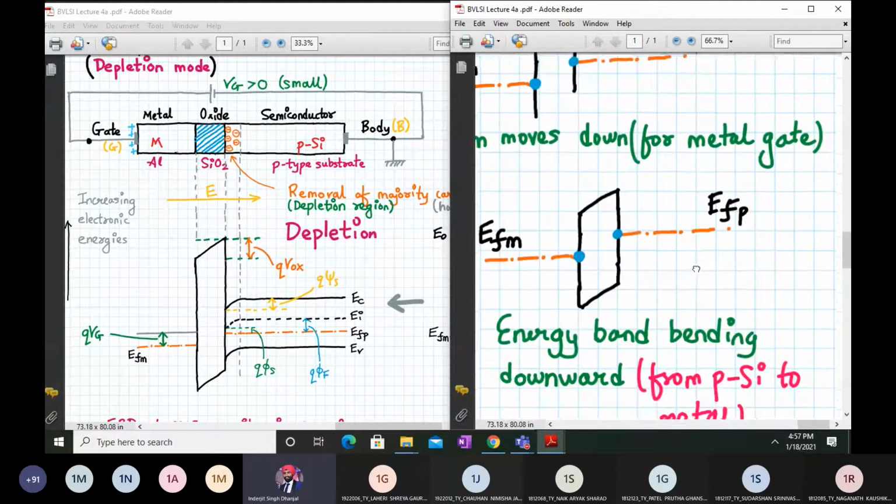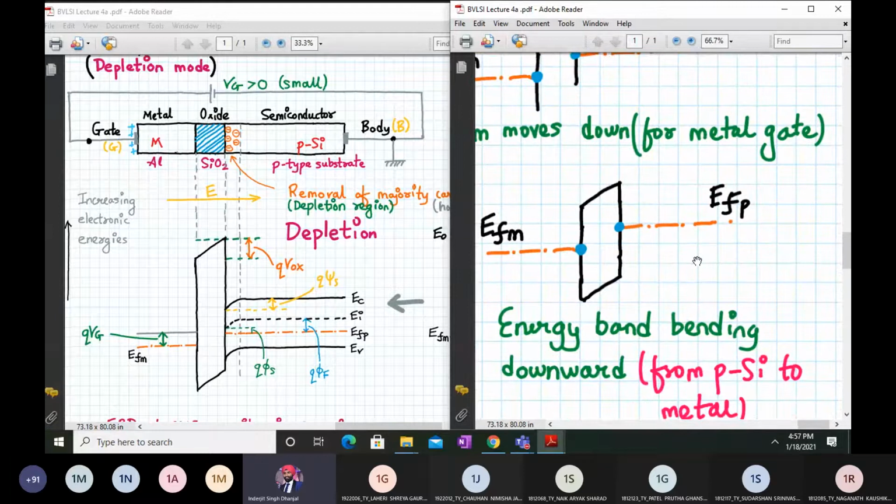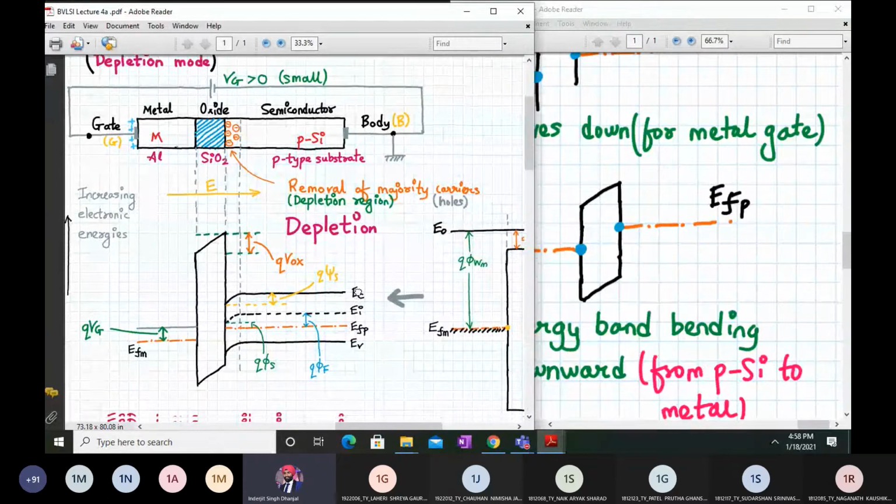So here we can say the energy bands are bending downwards from P silicon to metal. It's bending downwards like this from P silicon to metal. From metal to P silicon, it's bending upwards. So there are both the interpretations over here.